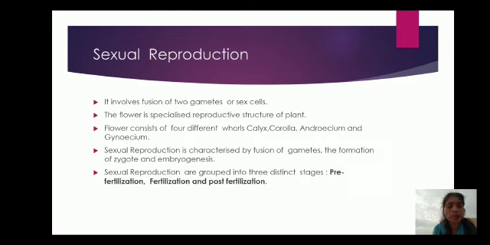Sexual reproduction is characterized by fusion of male and female gametes, the formation of the zygote, and embryogenesis. Sexual reproduction is grouped into three distinct stages: pre-fertilization, fertilization and post-fertilization.